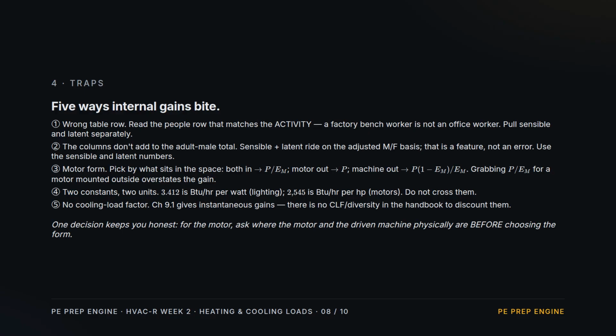Traps. Five ways this bites. 1. Read the people row that matches the activity, and take sensible and latent separately. 2. Those two columns don't sum to the adult male total. That's expected. They're on the adjusted mix. 3. The motor form follows what's in the space: both in, power over efficiency; motor out, shaft work; machine out, losses only. 4. 3.412 is per watt, 2545 is per horsepower. Don't swap them. 5. No cooling load factor exists in the handbook to discount these.